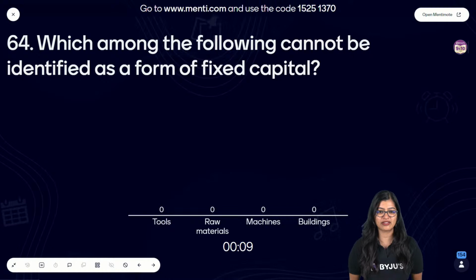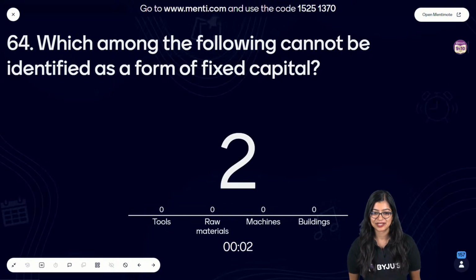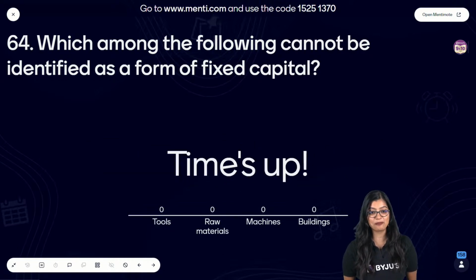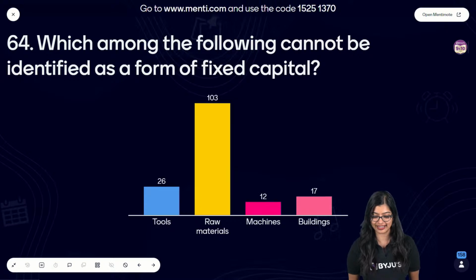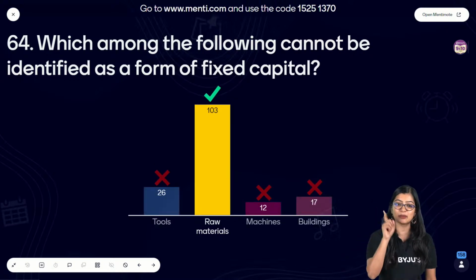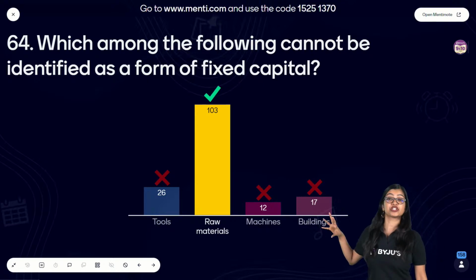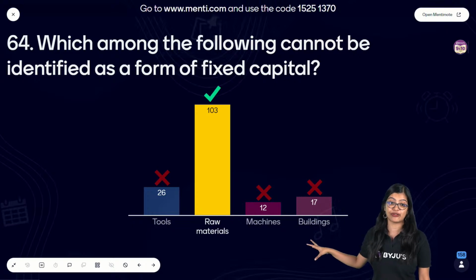I can see a lot of you are giving me wrong answers. I hope that all of you have got the answer correctly. Very good. I can see that a lot of you here are giving me misleading answers in the chat. Then I got a little worried. So here your tools, machines and buildings are forms of fixed capital.